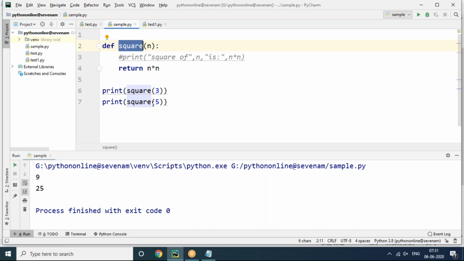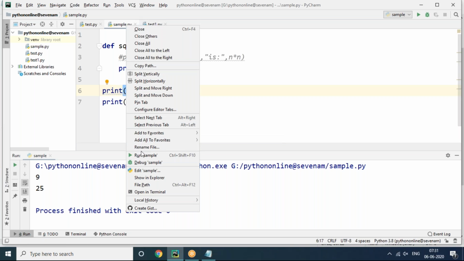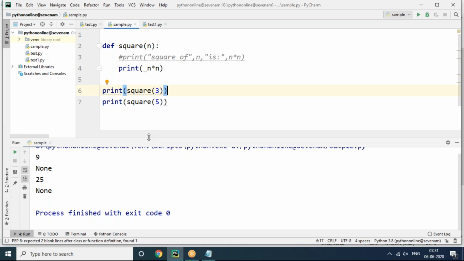Now a function without a return statement means the return statement is not there, so it is going to print here itself. You need not print separately again. Now the function is only printing the values, so there is no need to print the values. What happens if you still print the values? Now you can see, None, None. Understand? It's not going to return anything here. The 9 value was printed here only, but again you are printing, so None is there. Nothing is there to print, as it is already printed. That's why it is showing None, None. Nothing will return.